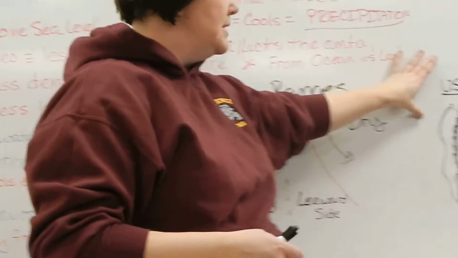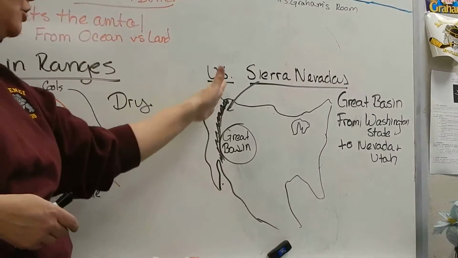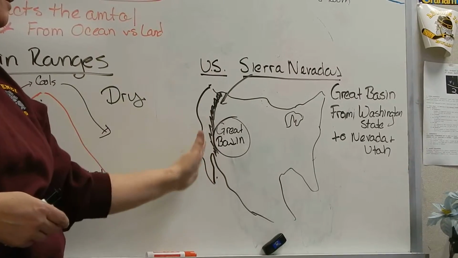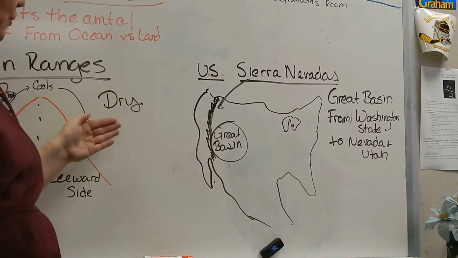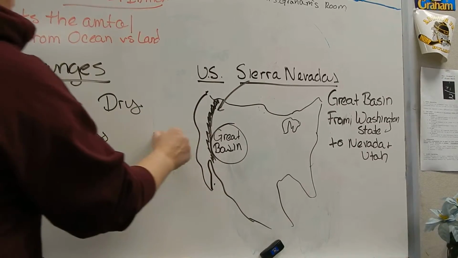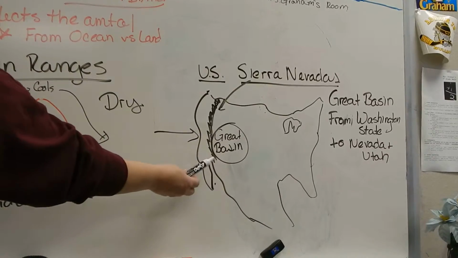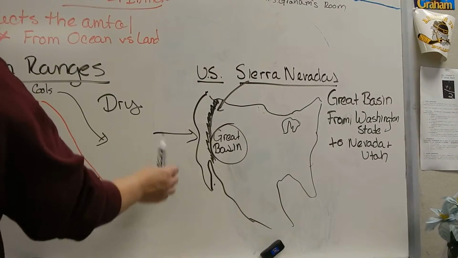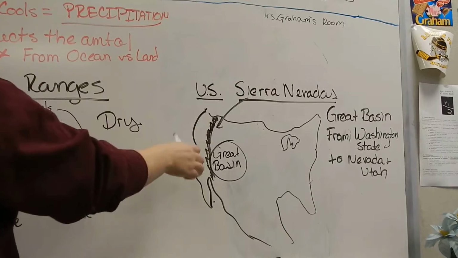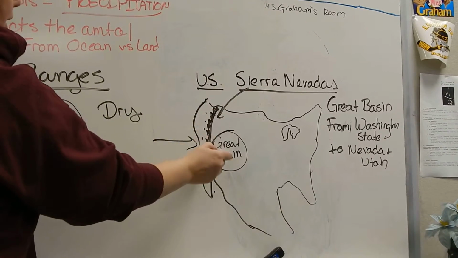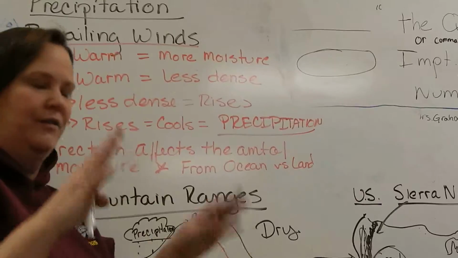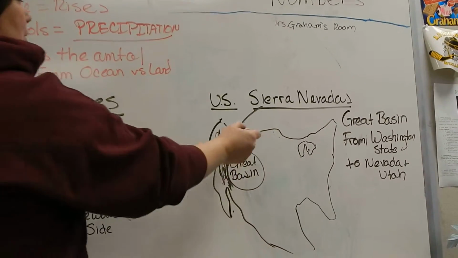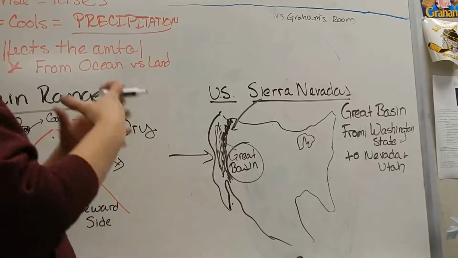Over here in the U.S., we have a large mountain range called the Sierra Nevadas. And with these Sierra Nevadas, the wind comes off of the ocean. So over here is our windward side of our mountain range. It gets forced up over the mountains, which means there's lots and lots of rain in this area, right? So California and all of those nice areas. But the leeward side ends up becoming very dry.